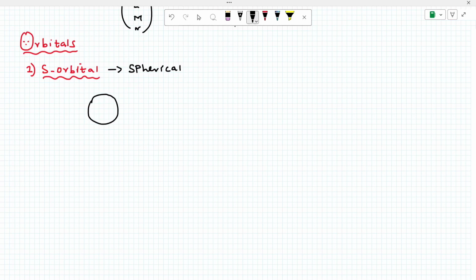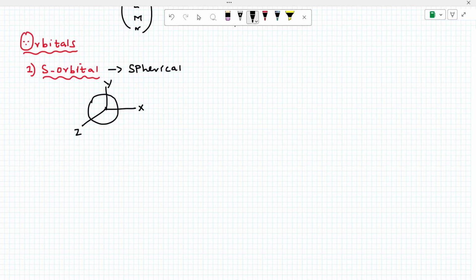This is the x axis, y axis, z axis. Okay, listen, now our s orbital occupies all the axes x, y, z. Therefore the s orbital is non-directional. Okay, what is directional now? That orbital is present along a particular axis.